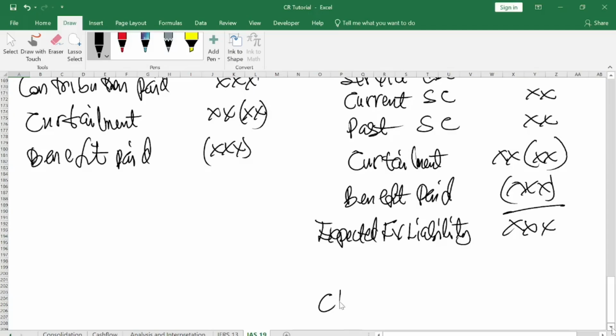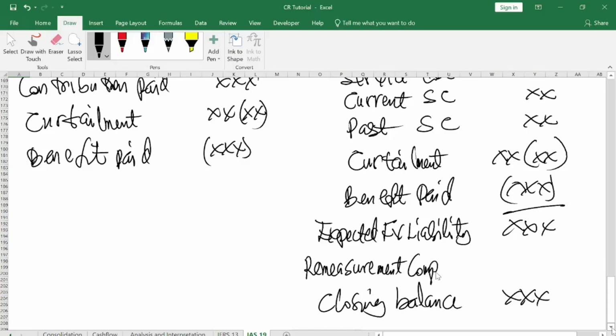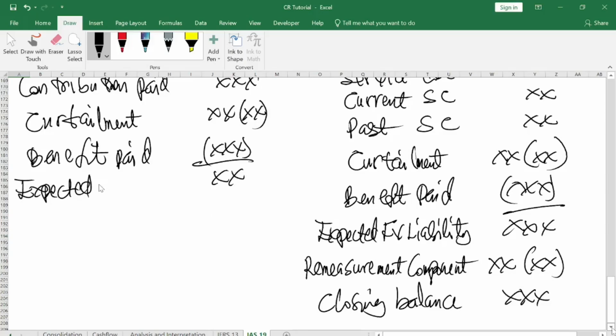Here we will have our closing balance. Now the difference between expected fair value liability and closing balance is what we call the remeasurement component. It could be negative or positive. Here you also close this, and this one gives you what we call expected fair value asset.